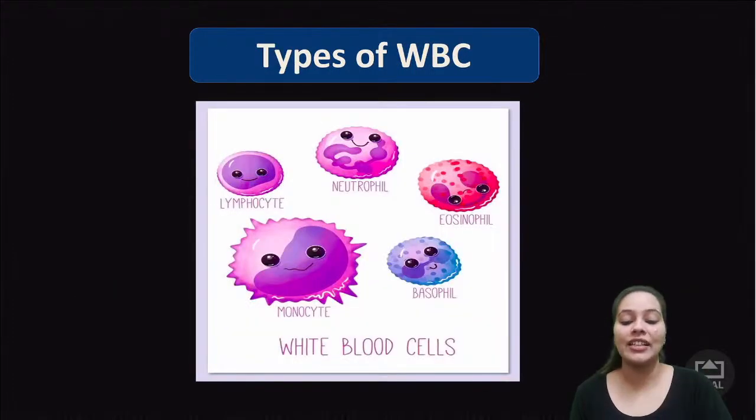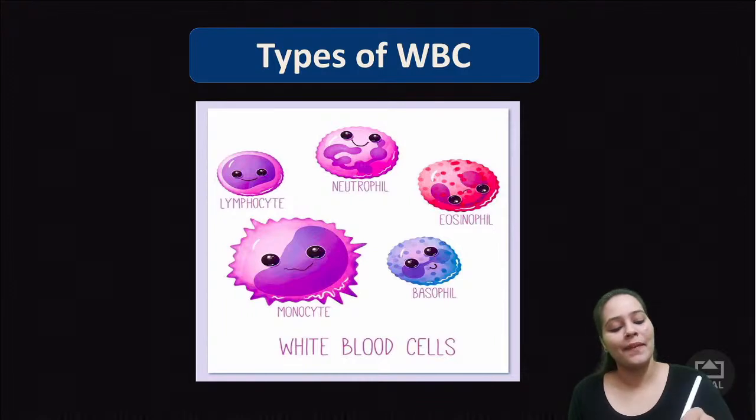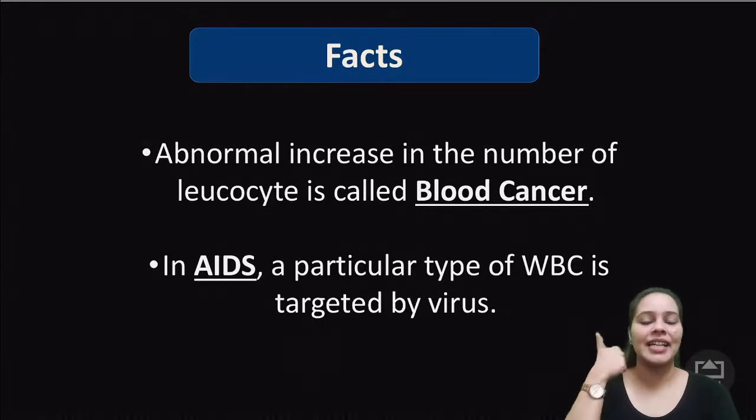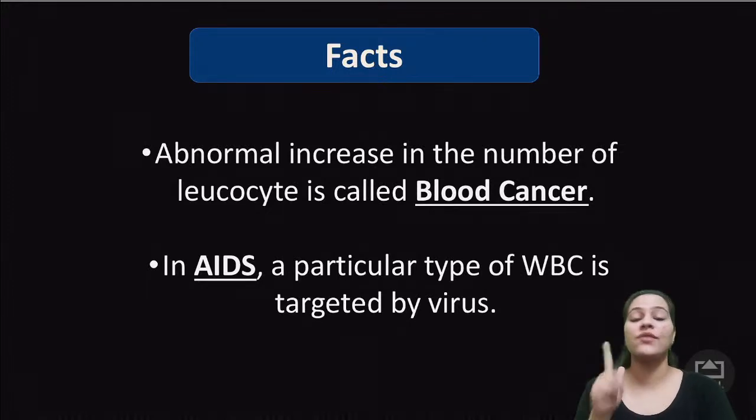Okay, and these are the different types of WBC. It's written here. Let's move forward with some facts: abnormal increase in the number of leukocytes is called blood cancer, and in AIDS, that's a disease, a particular type of WBC is targeted by the virus. So these are a few facts you can know about it. So till here, RBC contains hemoglobin, which is a carrier of oxygen. Secondly, WBC, white blood cells, fights against the diseases.